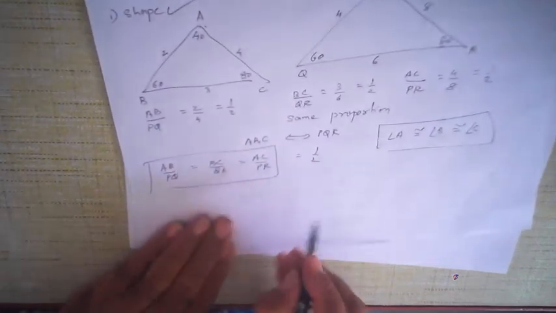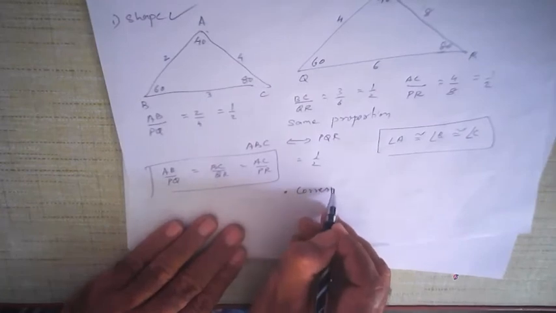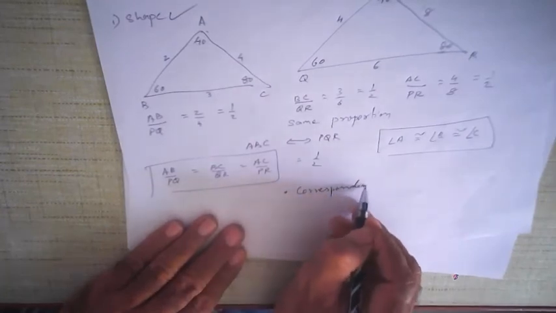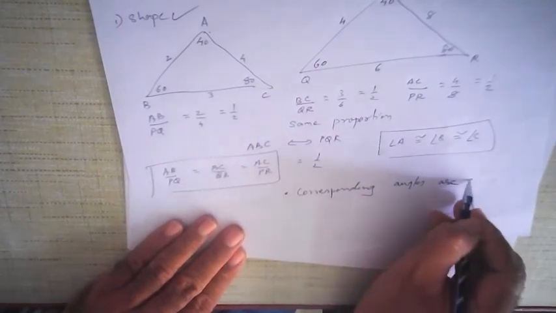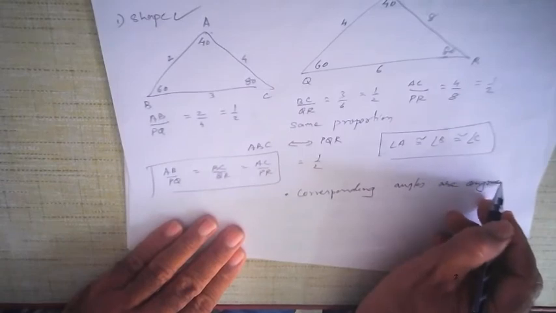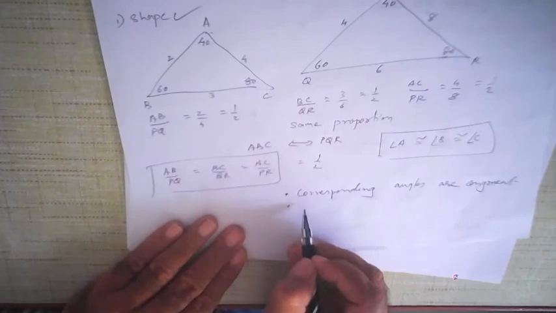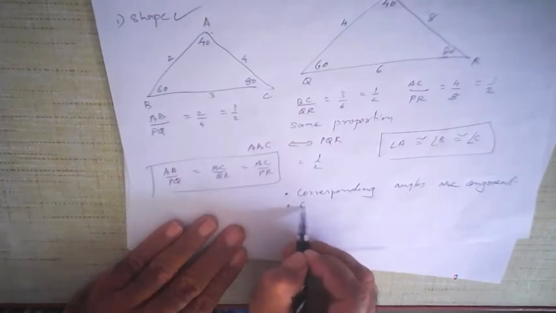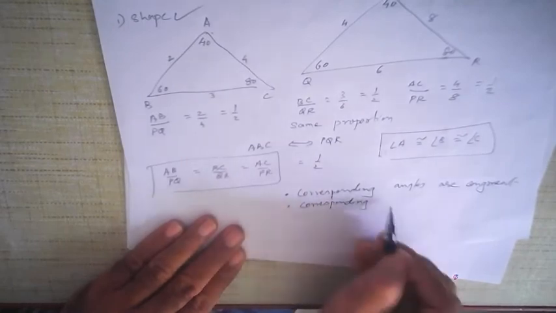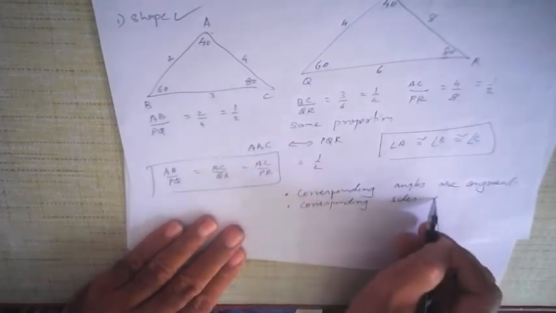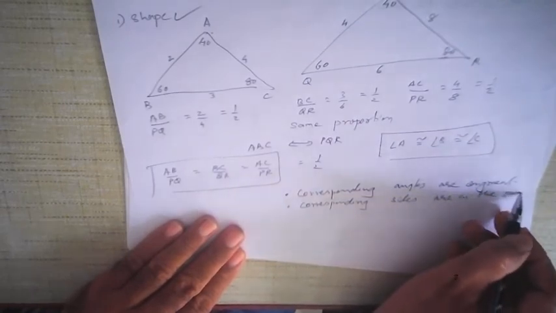So that means there are two conditions for similarity of triangles. The first condition is that the corresponding angles are congruent. The second one is that the ratio of the corresponding sides is the same, that is, the corresponding sides are in the same proportion.